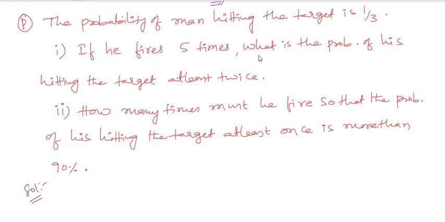The probability of the man hitting the target is 1 by 3, so that is the p value, the success value. We used to call it a success. P is 1 by 3 and q is 1 minus p, which is 1 minus 1 by 3, that is 2 by 3. Am I right or not?